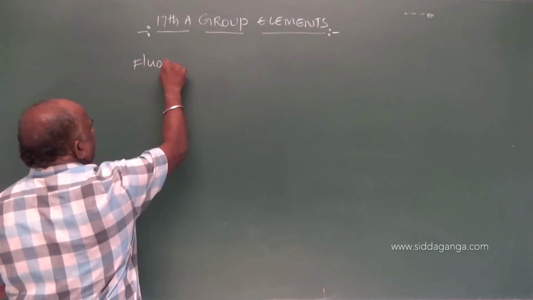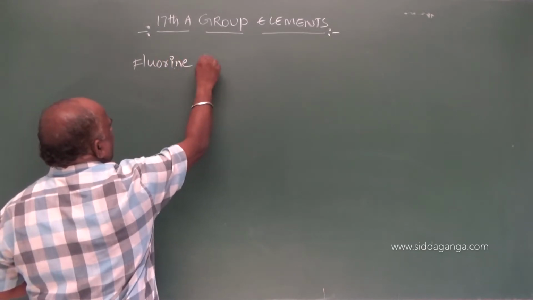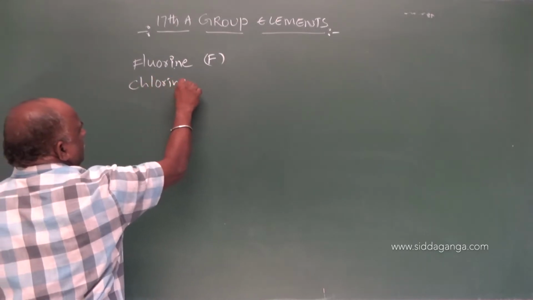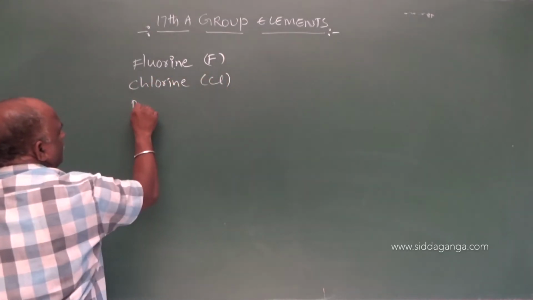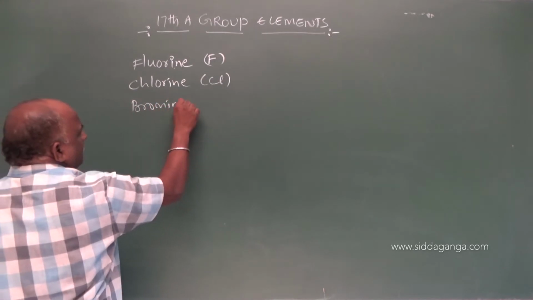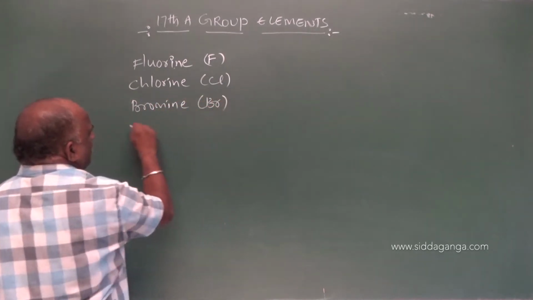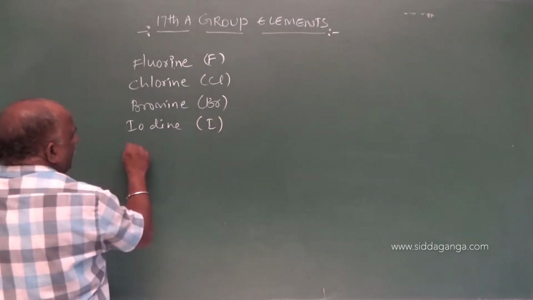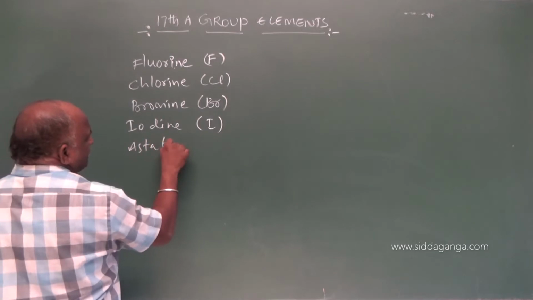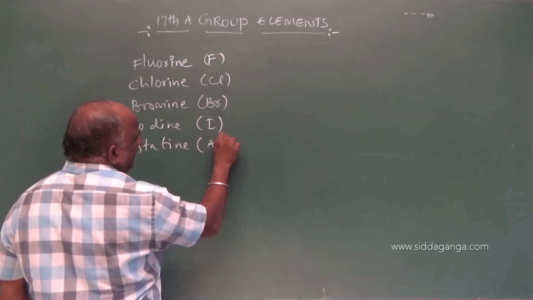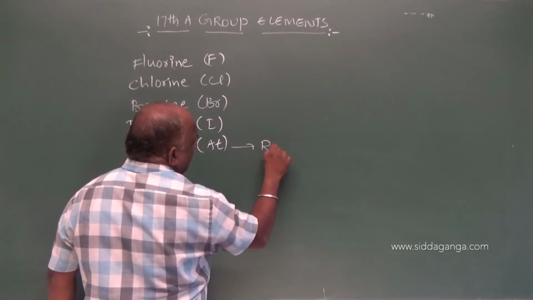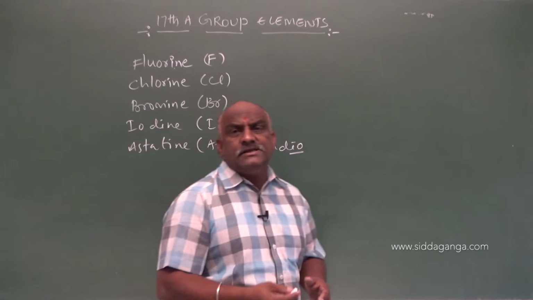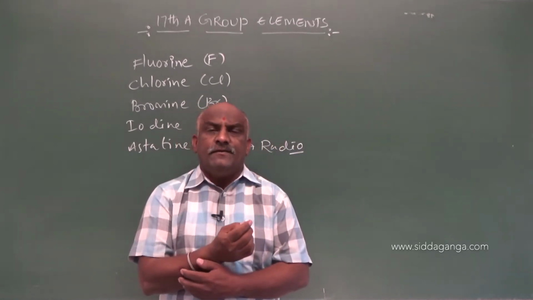Fluorine, symbol F; chlorine, Cl; bromine, Br; and the last one is iodine, I. And one more is there, that is astatine, At. Astatine is an example of a radioactive element.